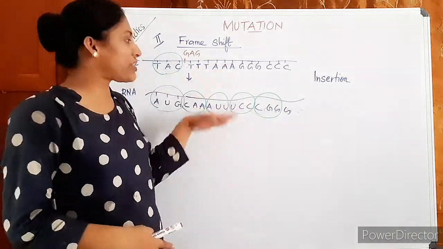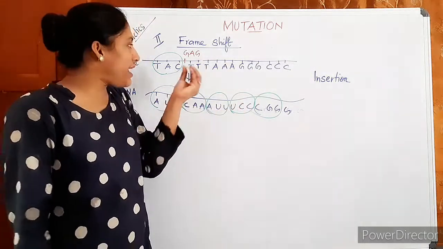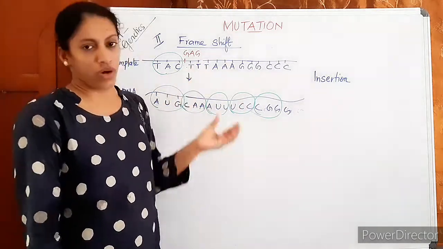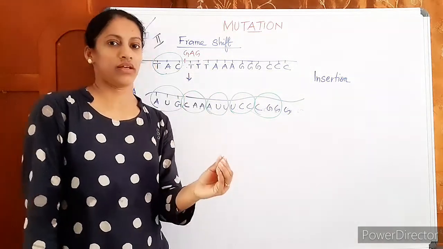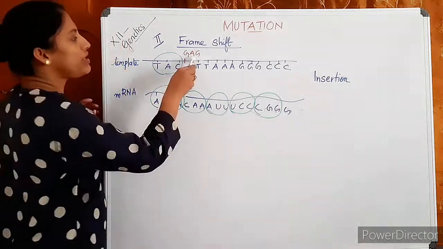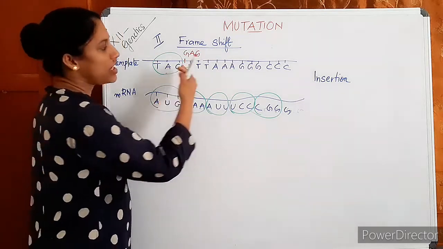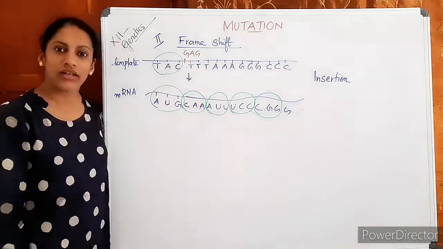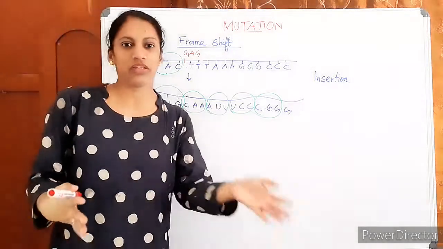When we discuss the effect in the mRNA, what we can say? When an entire triplet is added or lost, that effect will be comparatively simple than individual or two. What is the reason? Only this amino acid will be changed. One more amino acid will be added here. Then after that, all the amino acids are normal. But in a person, how it affects will be different.